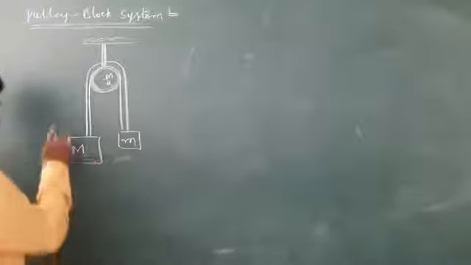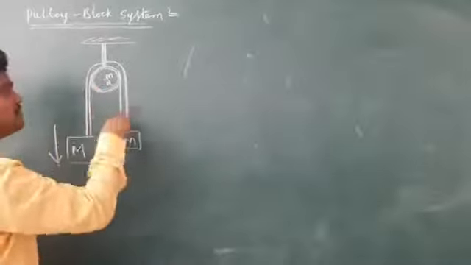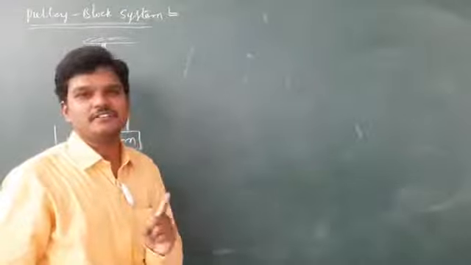So far we have taken frictionless pulleys. Here, for example, if it moves downwards with an acceleration A, tension is different in both cases, because this mass is also considered. So the tension is different. If this is massless and frictionless, how much tension will be there? Same tension will be available here. And I think you remember, direction of tension is always away from the body with respect to that body. Let us suppose tension T1 here, and once this body moves down with certain acceleration A1, the other moves up with certain acceleration A2.